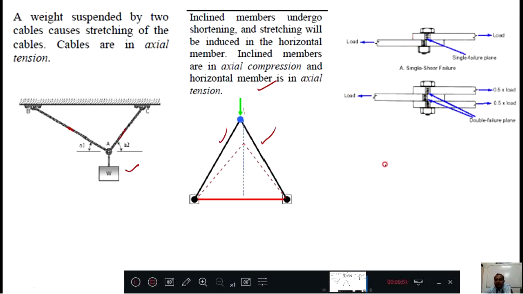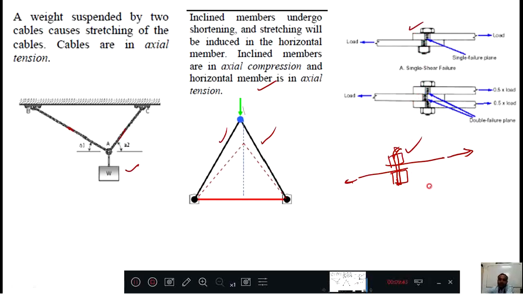Sometimes you might have seen one plate kept like this and another plate kept like this, with a hole made and a nut and bolt system put in to tighten it. If a huge force is applied here and here and it is pulled, then this nut may break out and this joint may collapse. So that this does not happen, even if I apply a huge amount of stress, what should be the strength of this nut? That I need to check, and that also we are going to study here.